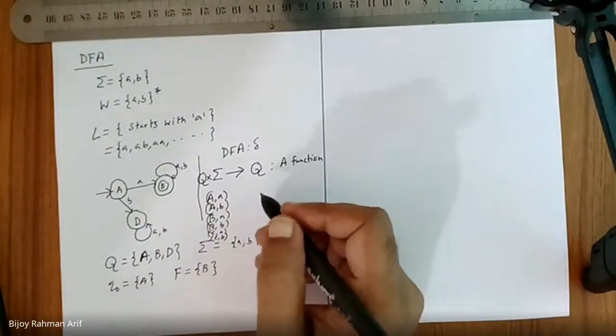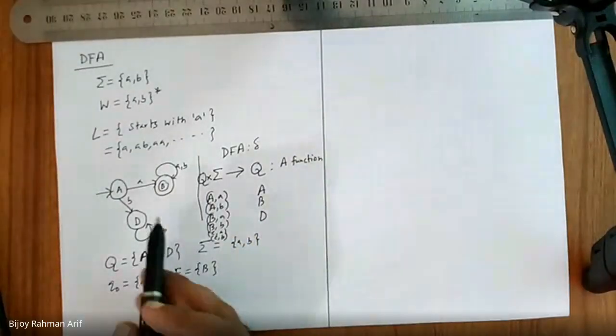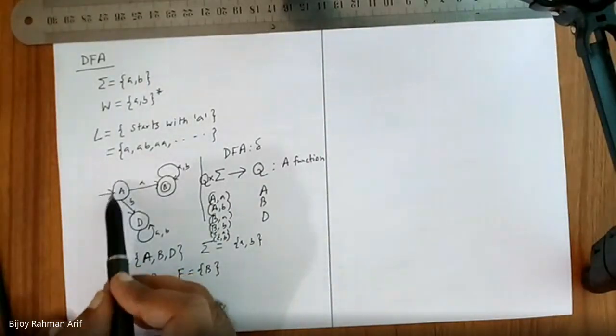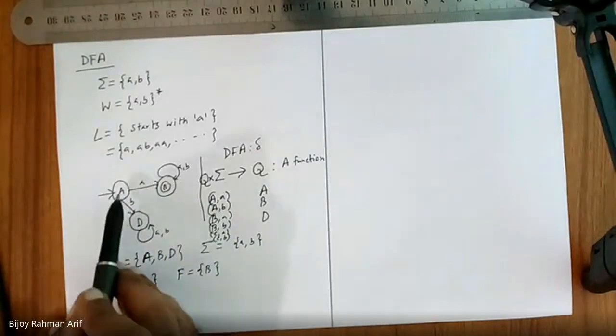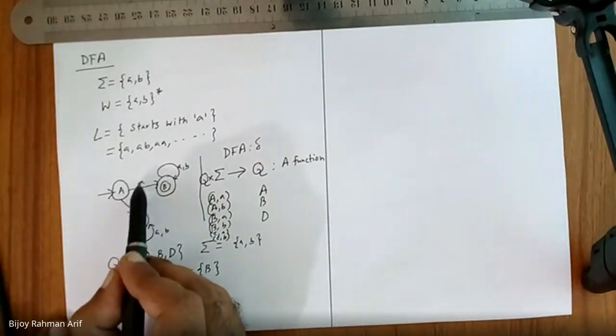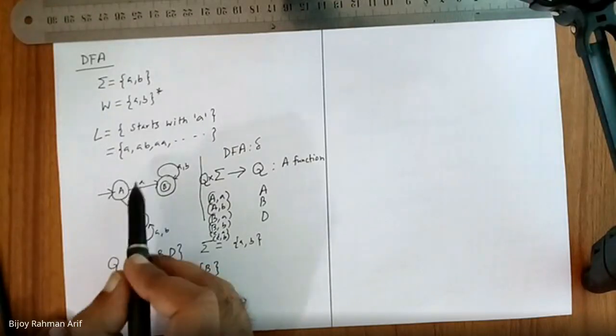What is Q? A, B, D. Now, the first member of the couple is considered the current state. Whenever I am in A, the second A is considered the transition letter.